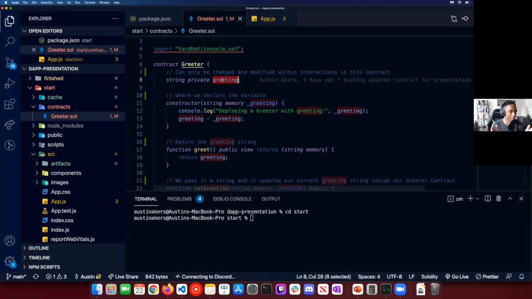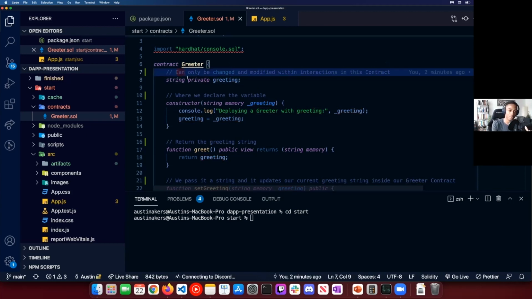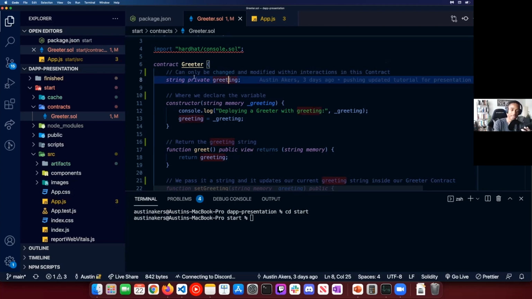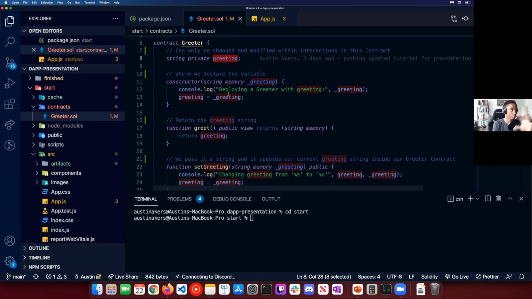I don't think it would be great if very sensitive information could be interacted with if you had a different contract inherited, or if you extend off of this. So with private, it can only be changed and modified within this contract.